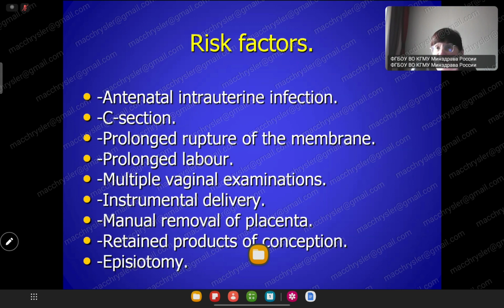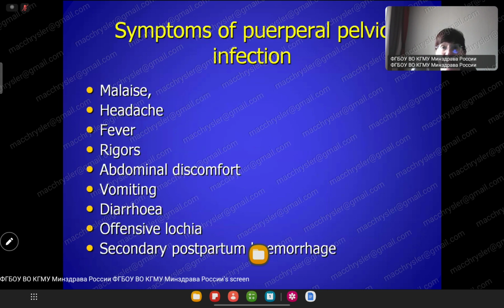Episiotomy, only risk, it's doctor's procedure, it's small operation. Manual removal placenta, not absolute cause, its risk factor. Instrumental delivery, forceps, vacuum extractor. Multiple vaginal examination, not absolute, but we can prevent decrease risk of intrauterine infection if, as possible, not used all of these procedures during labor.